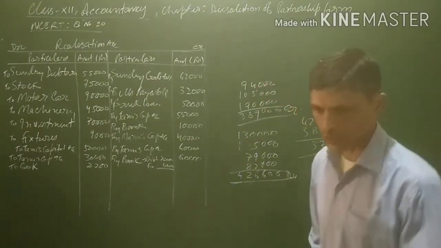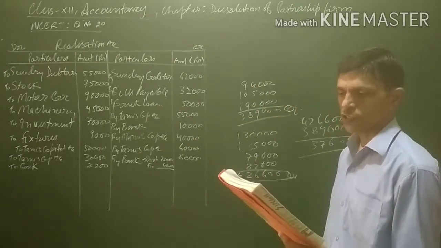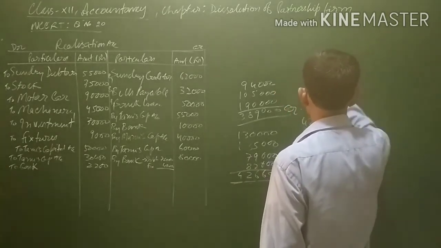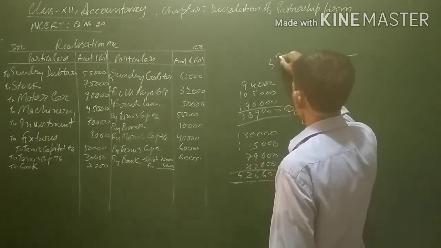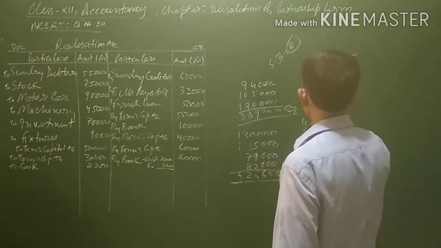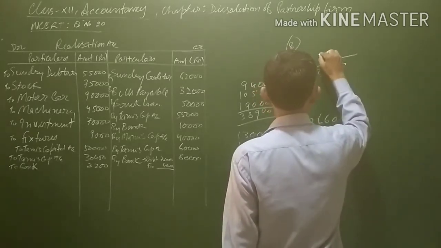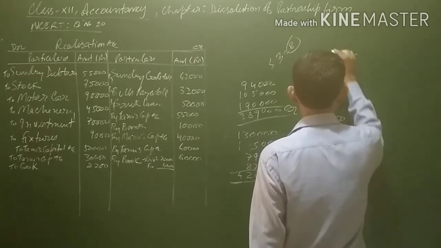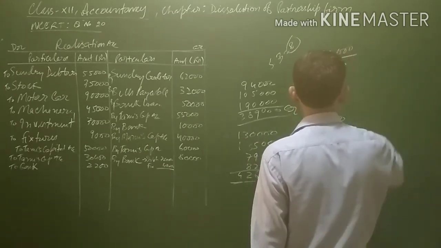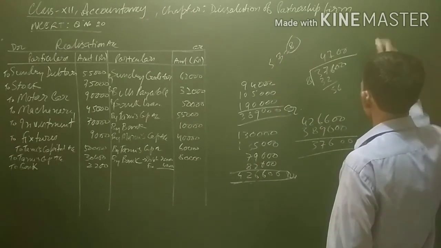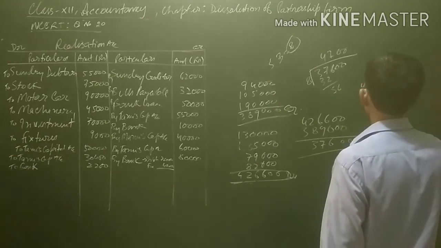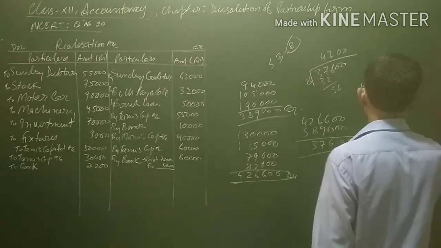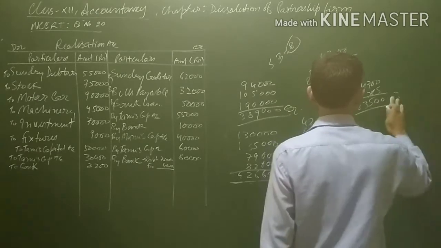This loss will be transferred to the partners in their profit sharing ratio, and the profit sharing ratio is 5:3. So 37,600 will be divided in the ratio of 5:3. That is 8 parts there should be. 8 4s are 32, 8 7s are 56. 4,700 into 5 is 23,500.